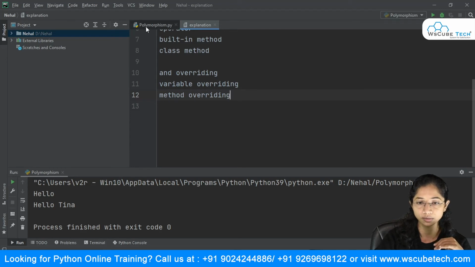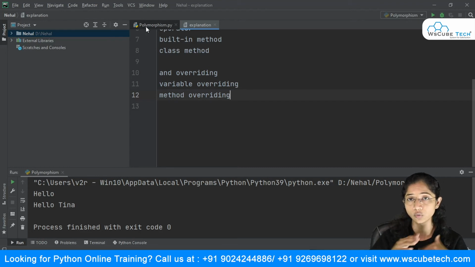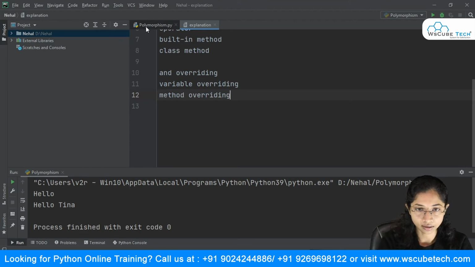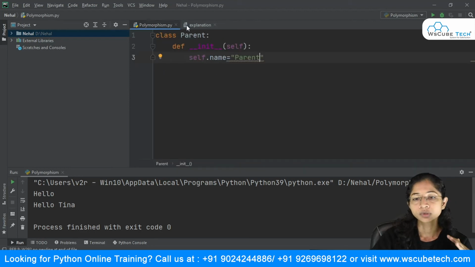So I will create two classes. This time I will say class Parent, and inside my parent, I want to show you the variable overriding first. So I will declare some variables. I say def __init__, and inside this I say self.name, and why not just pass the value right here, suppose parent.